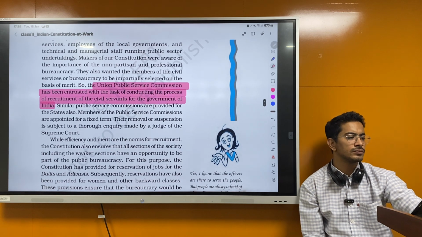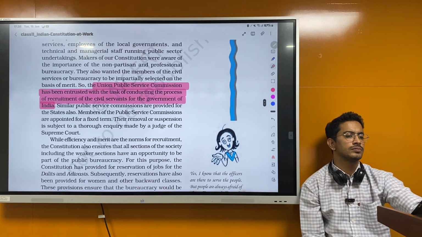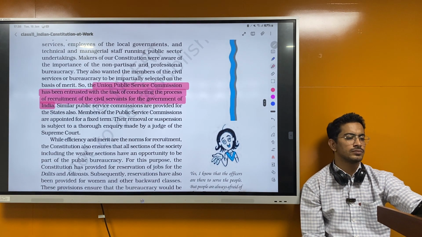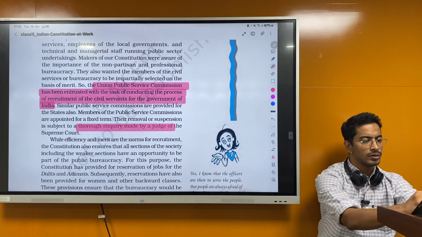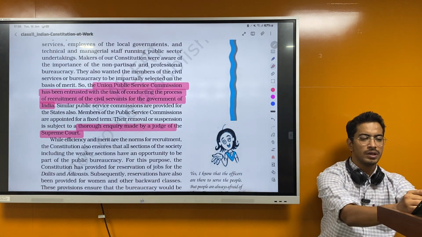Members of the public service commissions are appointed for a fixed term. Their removal or suspension is subject to thorough inquiry. Judge of the Supreme Court. So we'll read about them, like how they are removed.